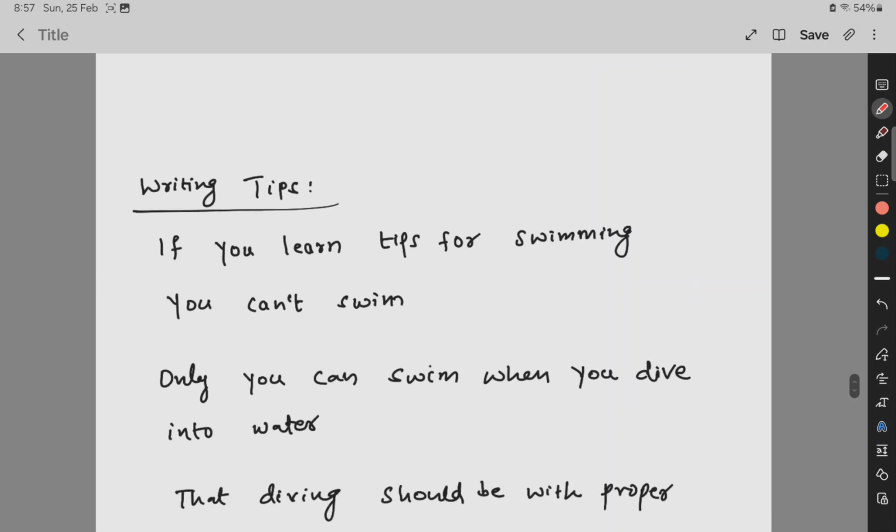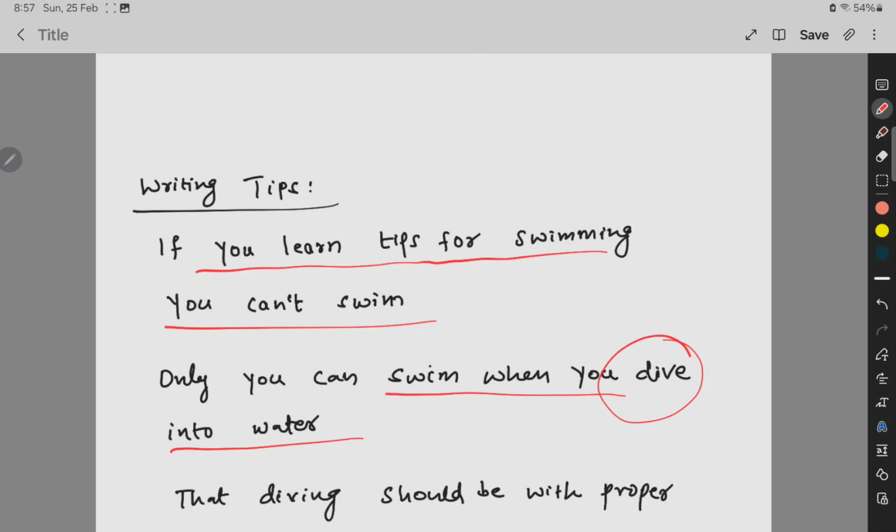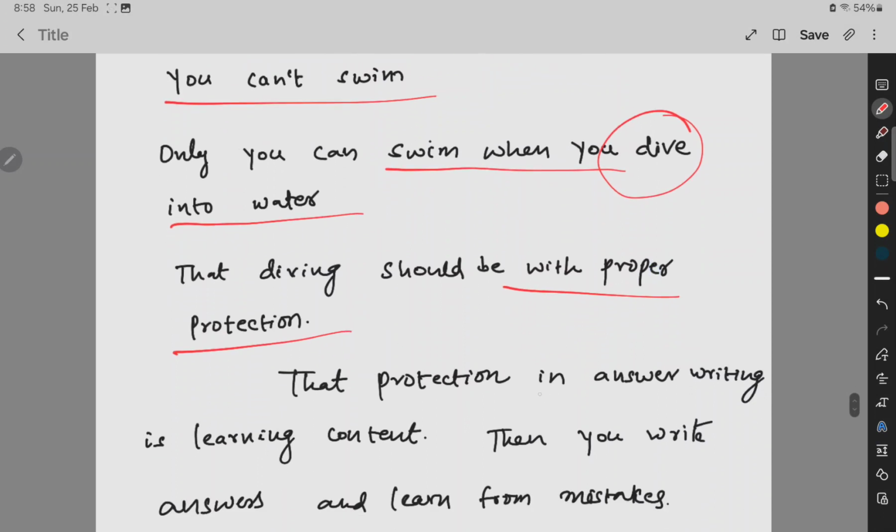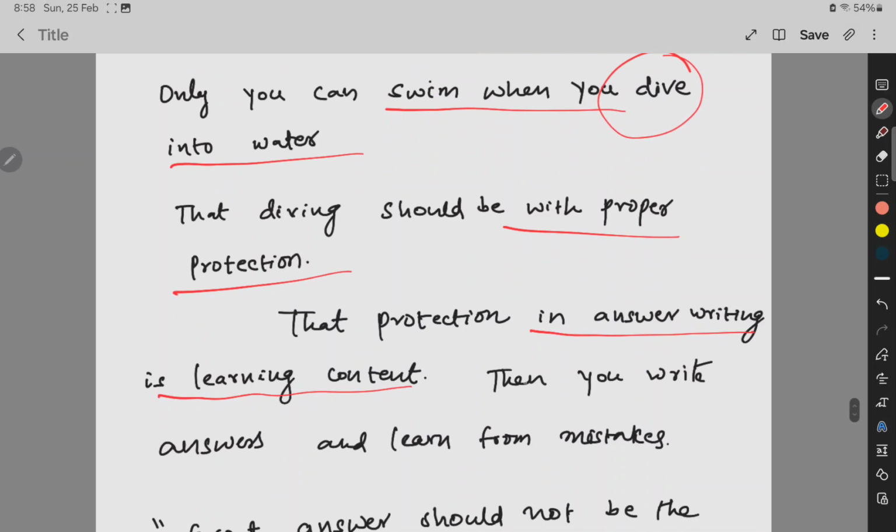So for this I can only say this: if you learn tips for swimming, you can't swim. Okay, you can swim only when you dive into the water, but that dive should not be careless. That dive should be with the proper protection. So that protection in answer writing is learning content. Then you can write answers and learn from the mistakes.